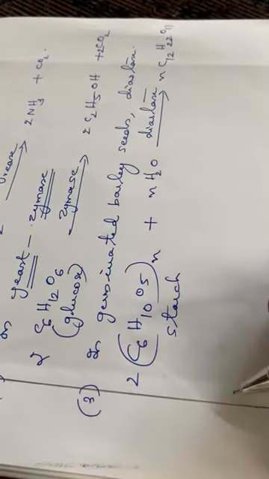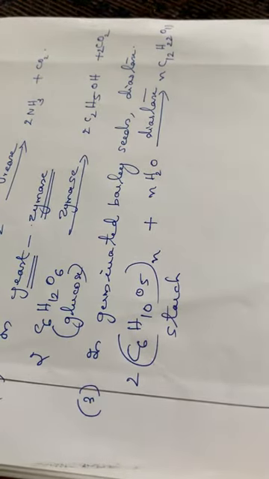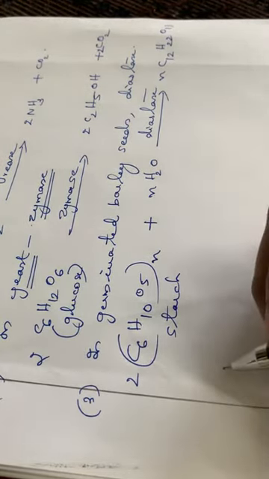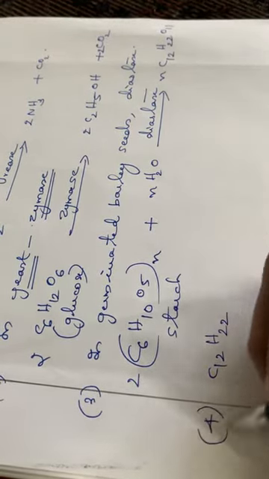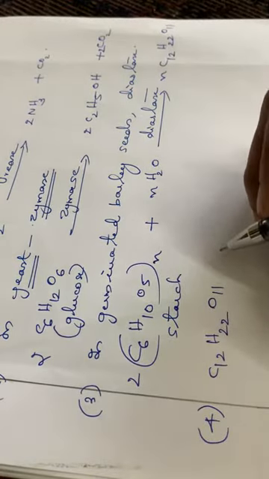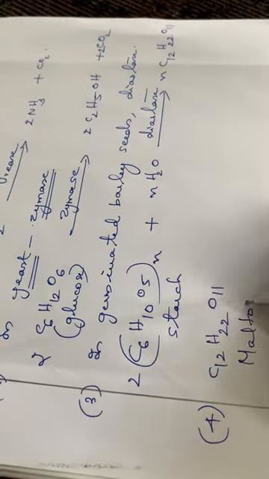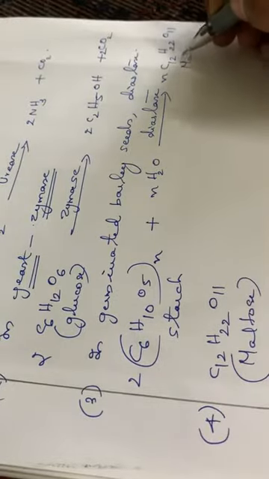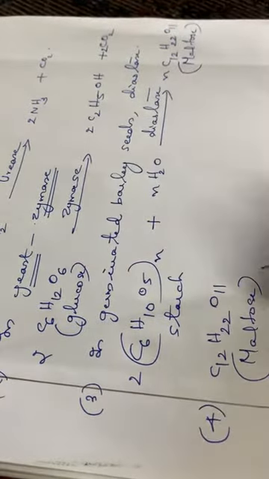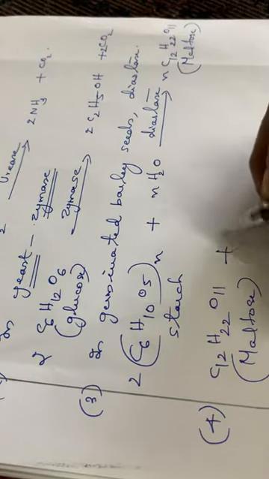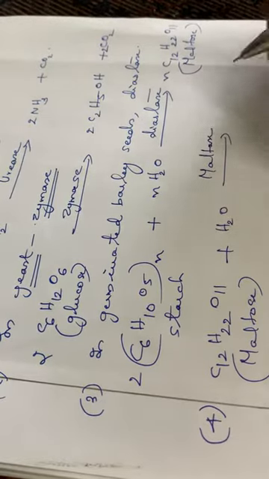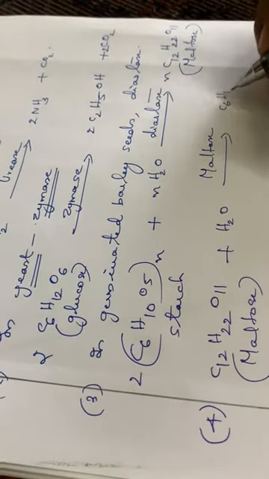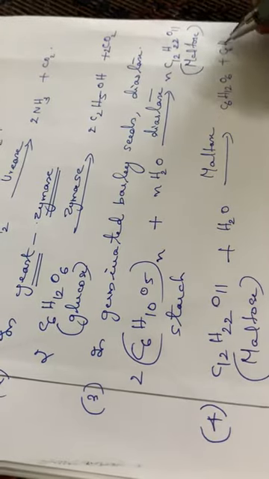Then again, one more reaction is there, the enzyme catalysis by maltase. Maltase is another enzyme. Again, C12H22O11, that is maltose. On hydrolysis in the presence of the enzyme maltase, this will be converted to C6H12O6 plus C6H12O6.